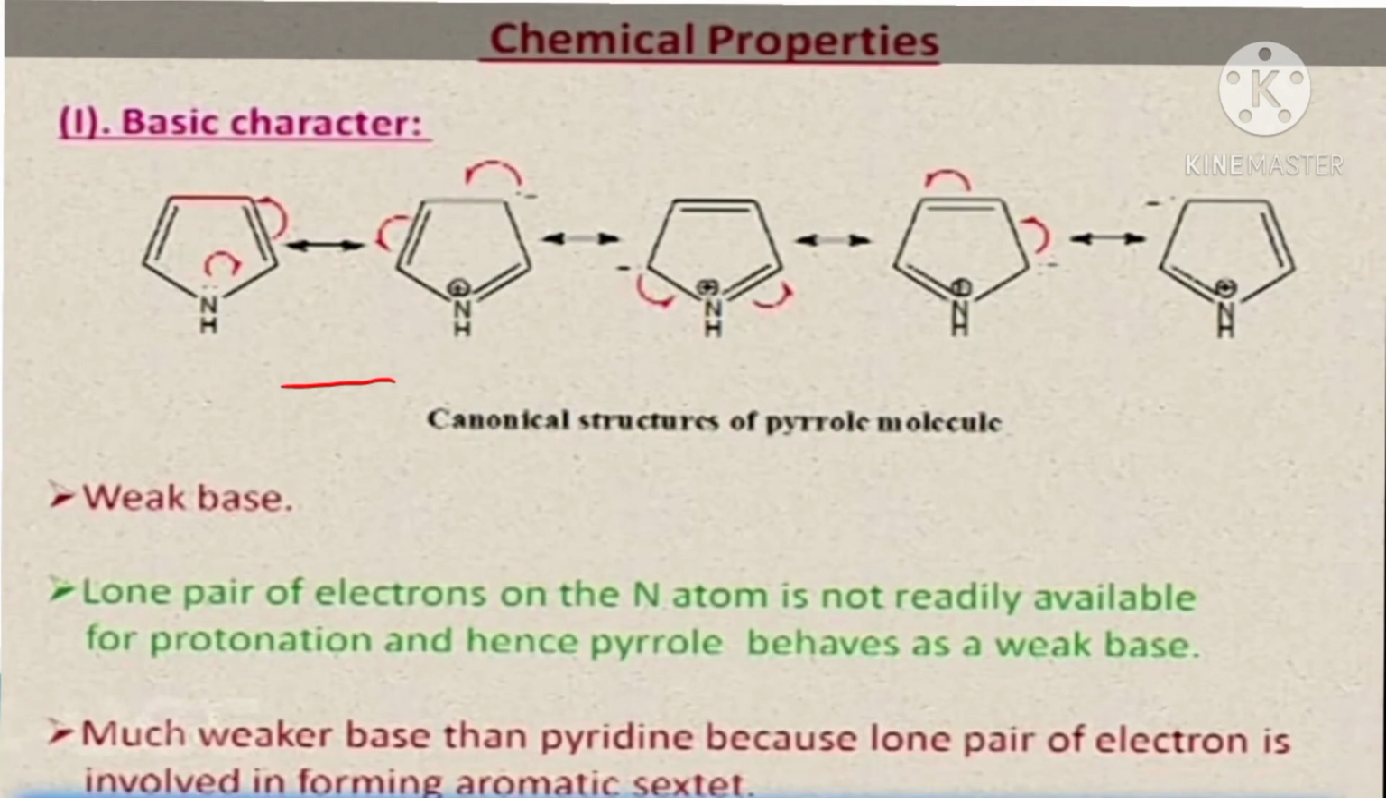First is the basic character. Here the canonical structures of the pyrrole molecule. Pyrrole is a weak base because the lone pair of electrons on the nitrogen atom is not readily available for protonation, and hence pyrrole behaves as a weak base. Pyrrole is a much weaker base than pyridine because the lone pair of electrons is involved in forming the aromatic sextet.